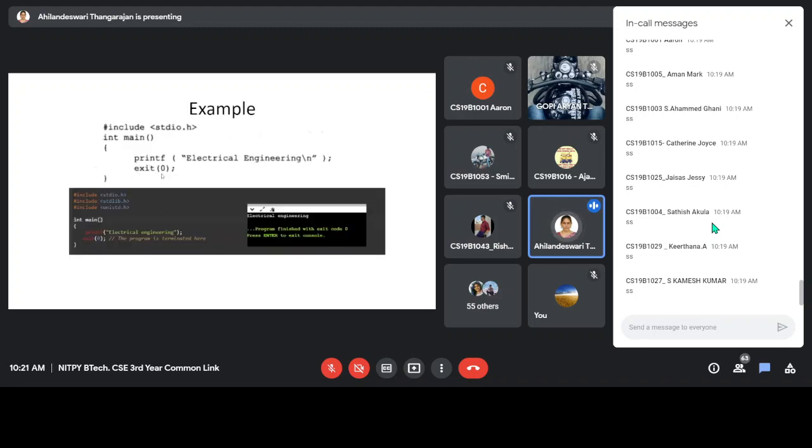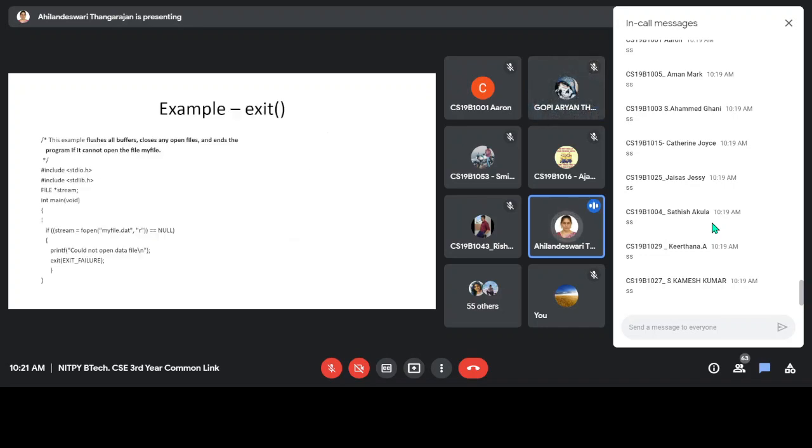See here, exit of 0. So in the main, I am executing this program. After printing this statement, it is exit of 0, so I am representing successful execution. After execution, I will be getting the output. When the process executes this statement, the program will be terminated. So exit of 0 means it is a success case. So successfully the program is terminated. It is a normal program termination.